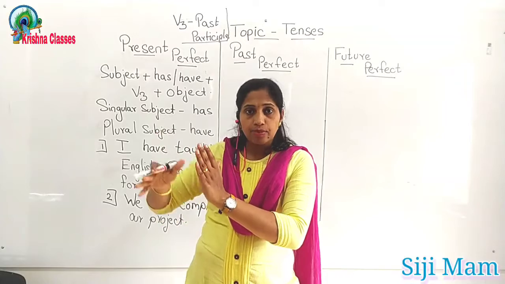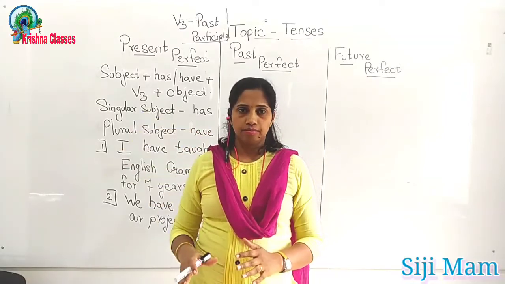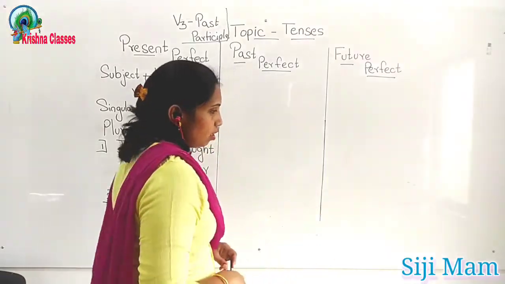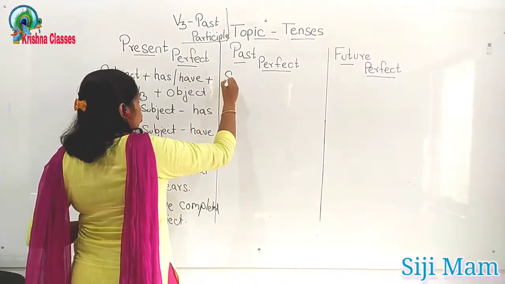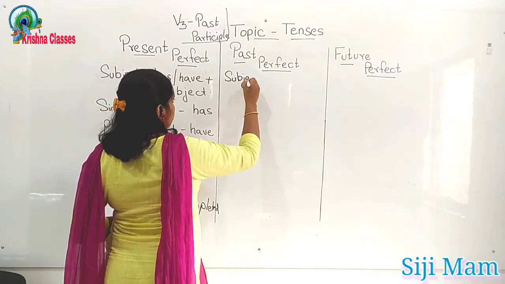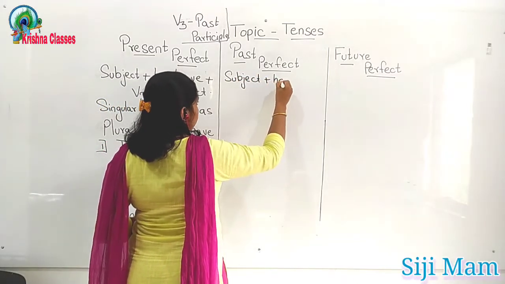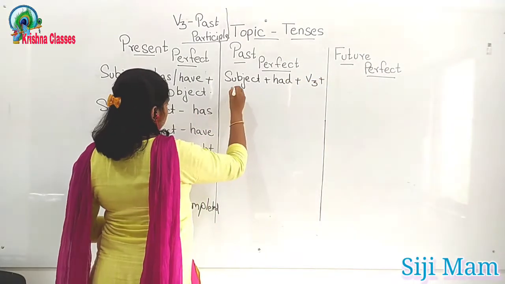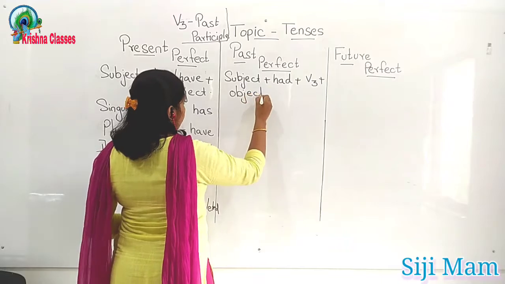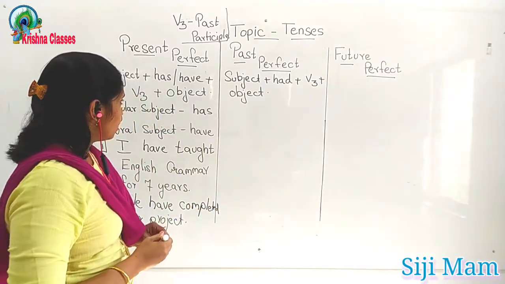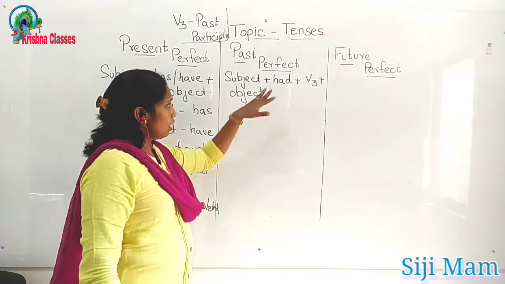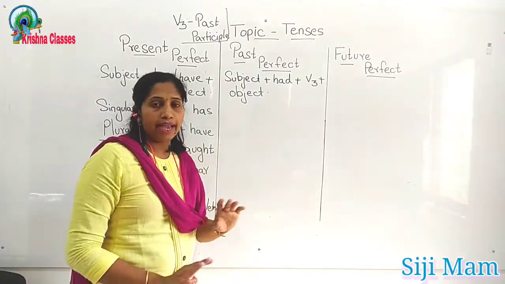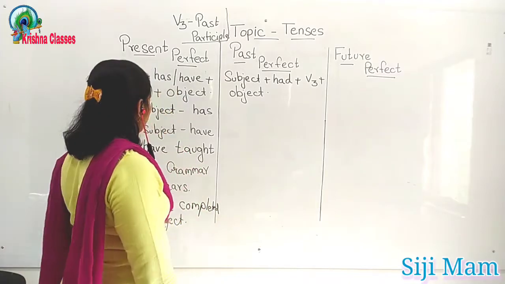In that specific time, the action completed. This way. Okay, you might be confused, so we will go to the formula first. Subject plus had plus V3 plus object. This is our formula. For your singular subject or plural subject, the helping verb will be had. No issues. The helping verb will be had.